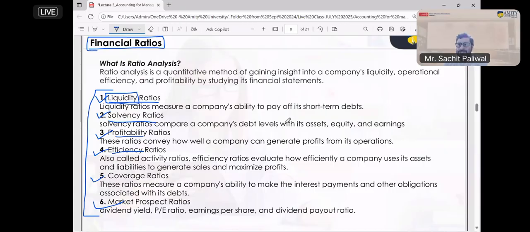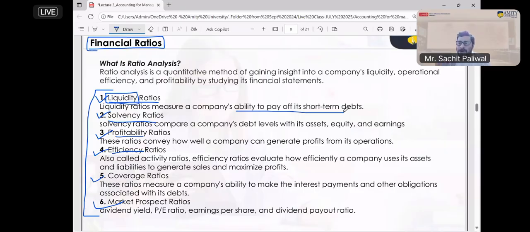But do you have liquidity? No. You have zero liquidity because in your bank account or in your pocket, you don't have a single amount. You only have a property of 100 crore. But that property is not going to be helpful unless you sell it. So liquidity means we are checking the company's ability to pay off short-term debt.